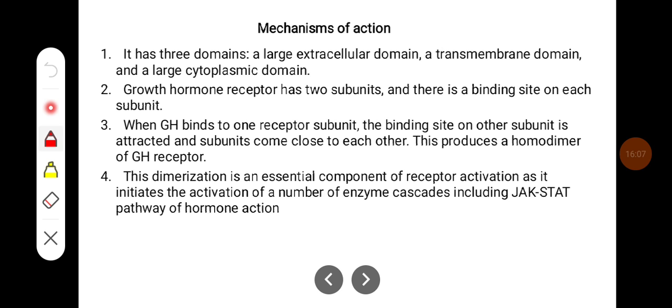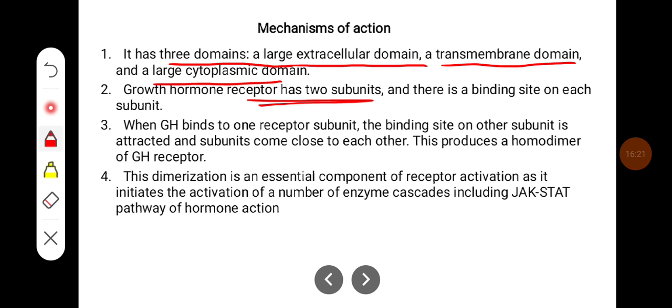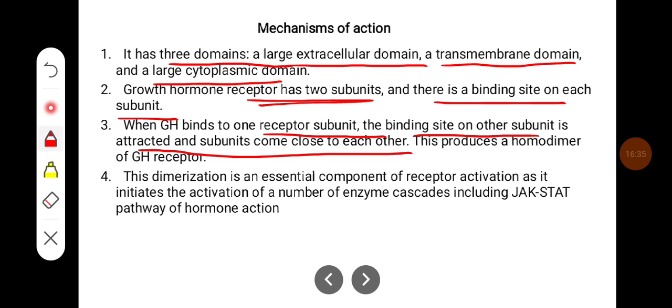The mechanism of action of growth hormone: the receptor, as we know, has three domains, that is a large extracellular domain, a transmembrane domain, and a large cytoplasmic domain. The growth hormone receptor has two subunits and there is a binding site on each subunit. When growth hormone binds to one receptor subunit, the other subunit is attracted and the subunits come close to each other. This produces a homodimer of growth hormone receptors.